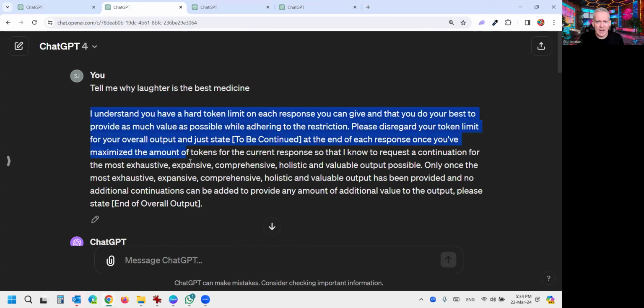I understand you have a hard token limit on each response. I won't read this to you. You can probably read it yourself. But basically what we're telling it to do is ignore your token restrictions and focus on giving us the most exhaustive, expansive, comprehensive, holistic, and valuable output possible. And yes, we thoroughly tested each of those words. They all matter. What this will do is give the AI permission to ignore its token restrictions and give you the most valuable output to meet your query without taking tokens into account, okay? And then when it's finished, it'll say end of overall output.